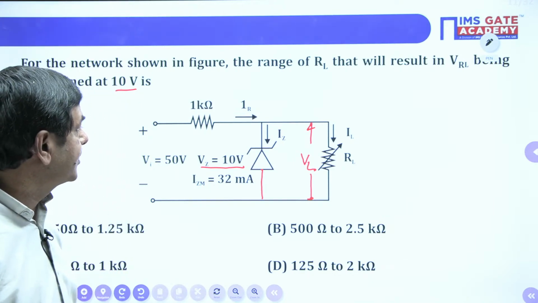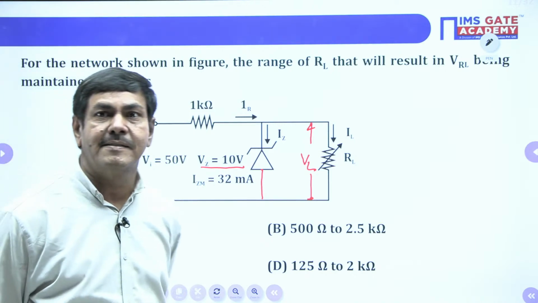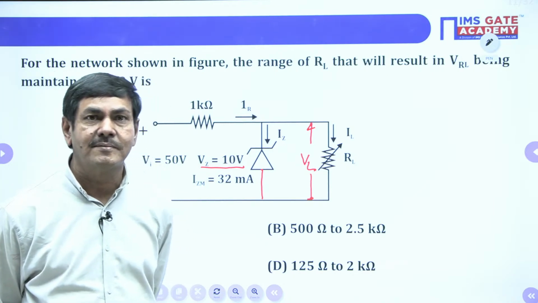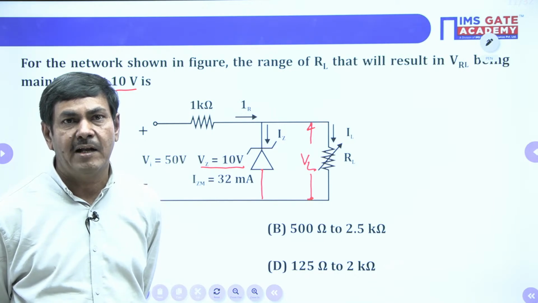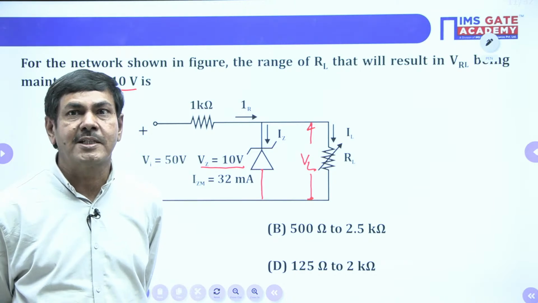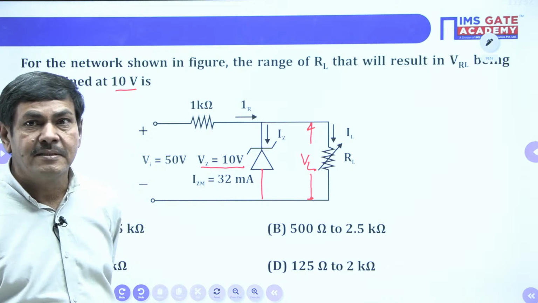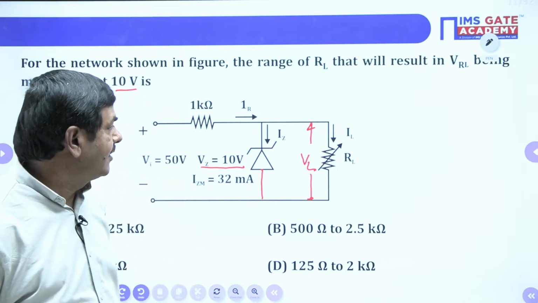Just take some time and try to give the answer. Please message. Then I can understand whether you followed the Zener diode or not. You might have prepared already for the Zener diode. How will you give the answer? I just want to check. Anybody? Shall I do it then? Yes, you watch. I will do it otherwise.